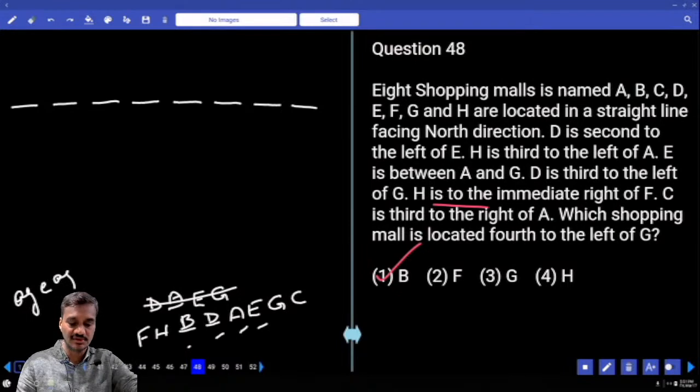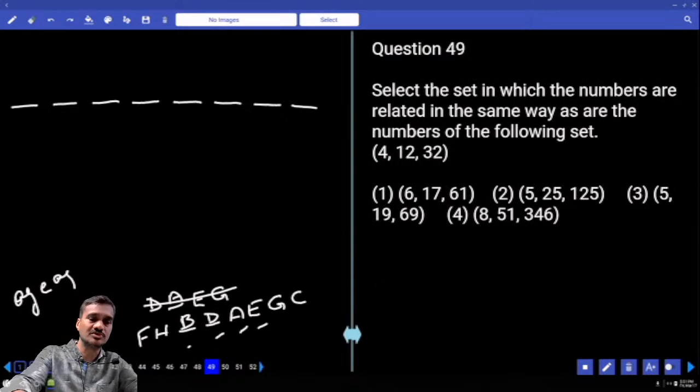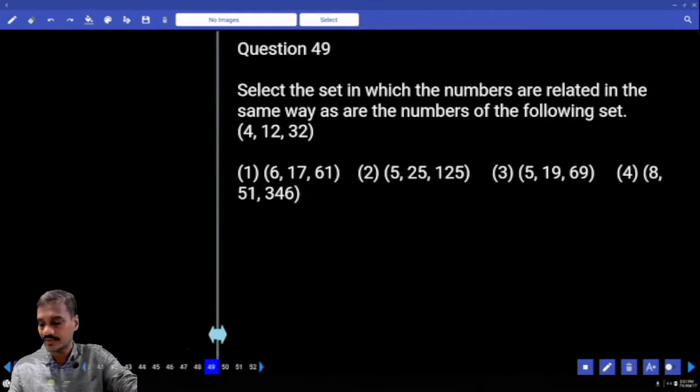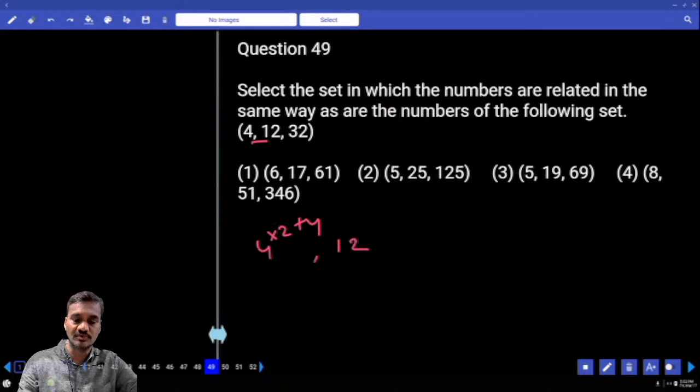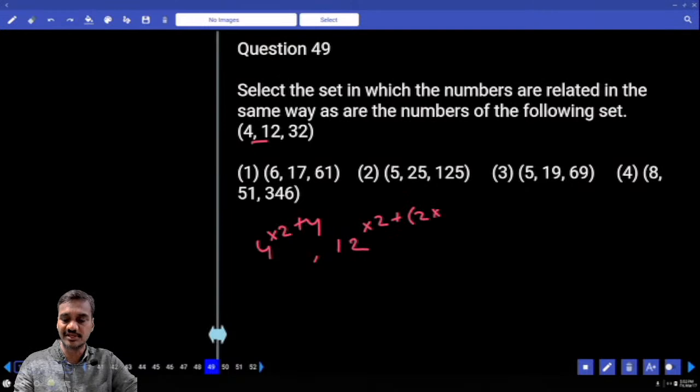Done with this? Then did you do 49? Now in this question number 49, what was the answer? Now 4 and 12. 4 into 3. Can you get a perfect multiple? The next one, 4 and 12: 4 into 2, 8 plus 4 is 12. Next one, now 12 to 32. And 12 into 2, 24 plus 8. Plus 8 is 2 into 4.